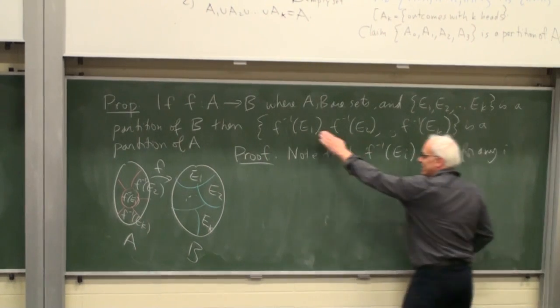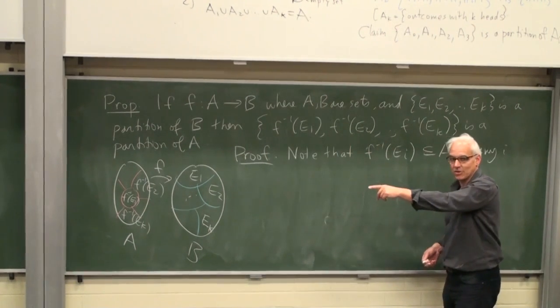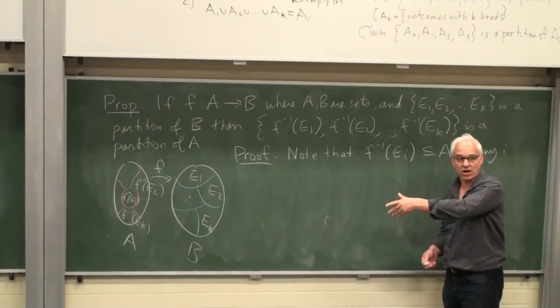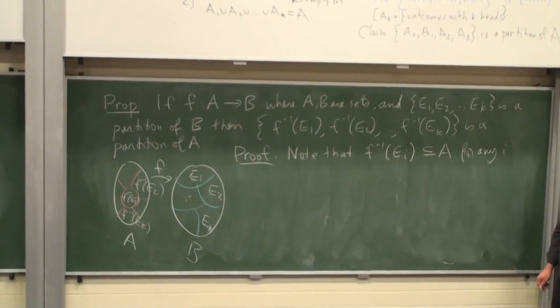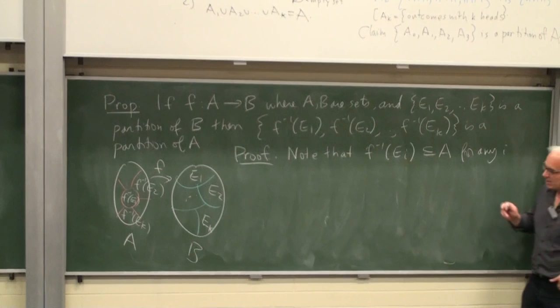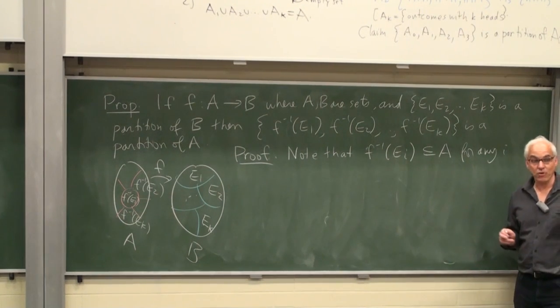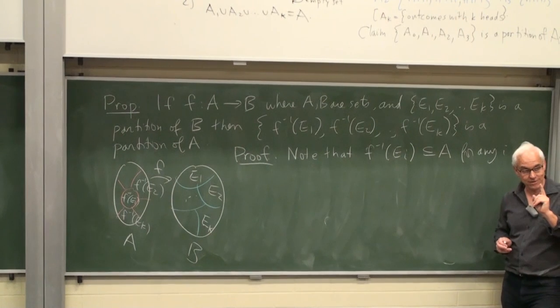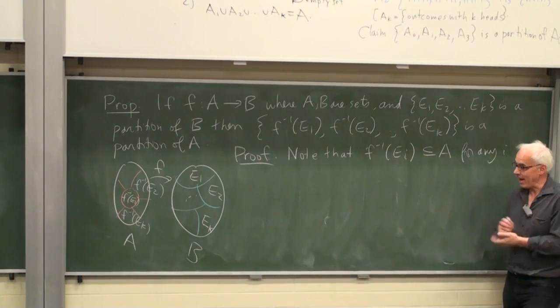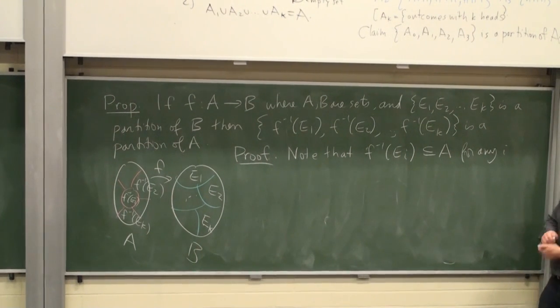We have to make sure that these are actually all subsets of the set we're talking about. Now, what do we need to know about those subsets? We need to prove two things about them: that they're disjoint and that their union is the whole space.